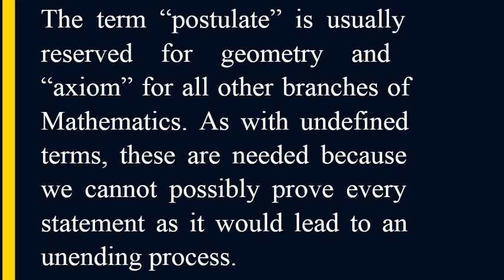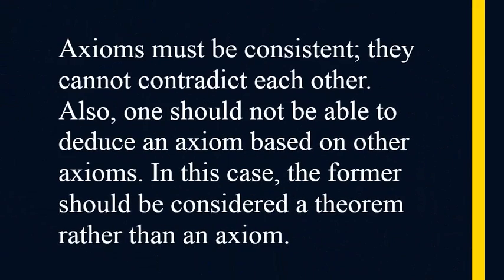As with undefined terms, these are needed because we cannot possibly prove every statement as it would lead to an unending process. Axioms must be consistent, they cannot contradict each other. Also, one should not be able to deduce an axiom based on other axioms. In this case, the former should be considered a theorem rather than an axiom.